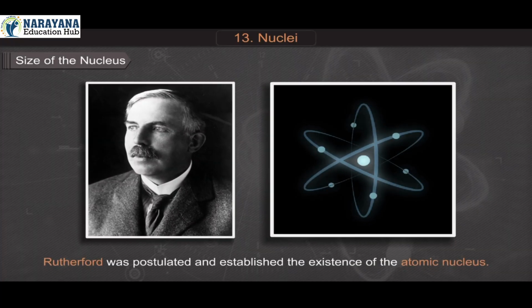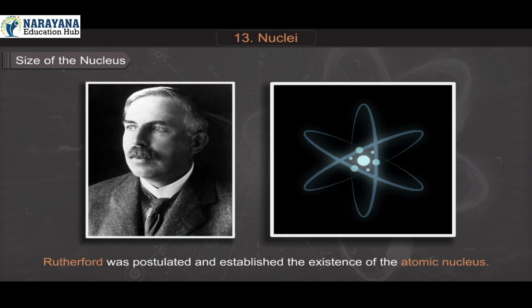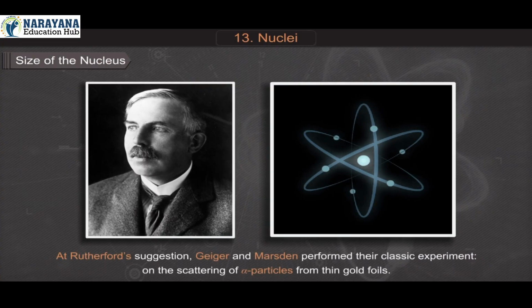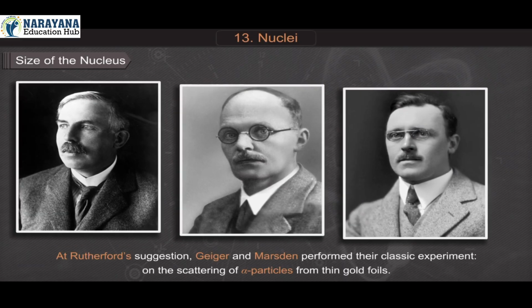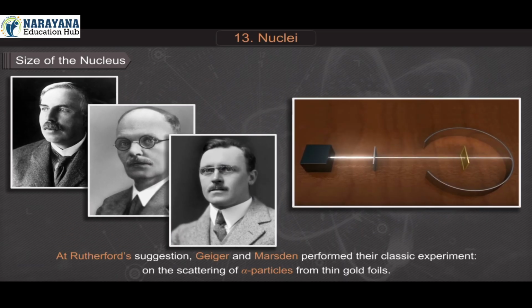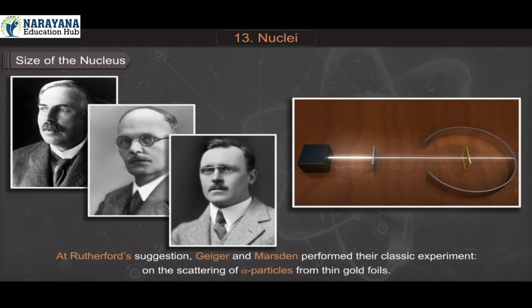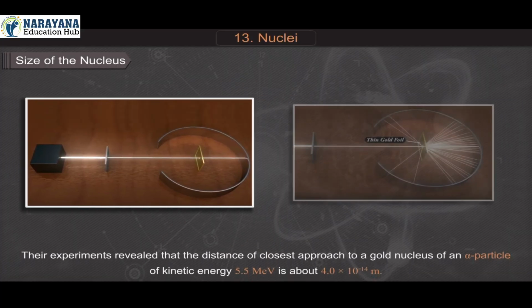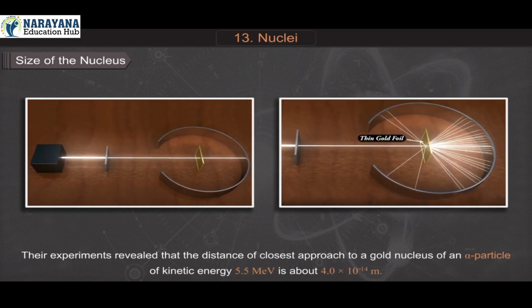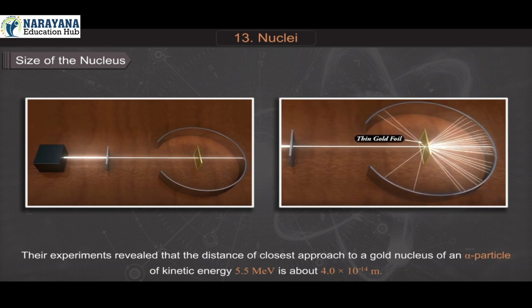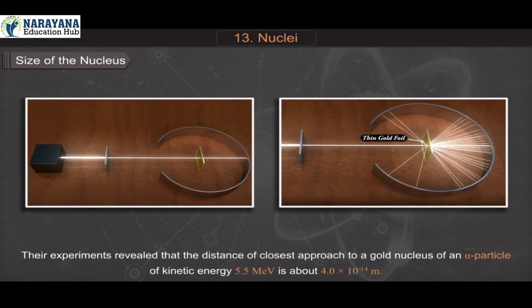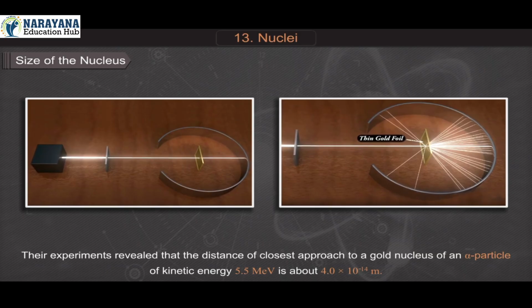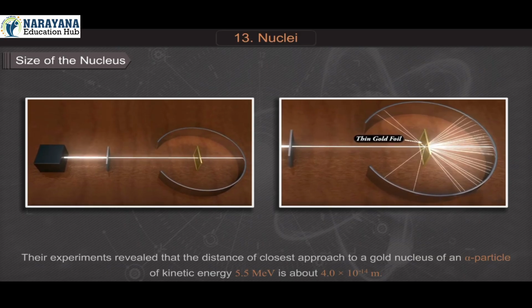Size of the nucleus. Rutherford postulated and established the existence of the atomic nucleus. At Rutherford's suggestion, Geiger and Marsden performed their classic experiment on the scattering of alpha particles from thin gold foils. Their experiments revealed that the distance of closest approach to a gold nucleus of an alpha particle of kinetic energy 5.5 mega electron volt is about 4.0 × 10^-14 meter.